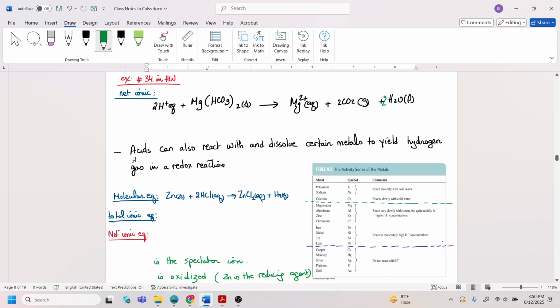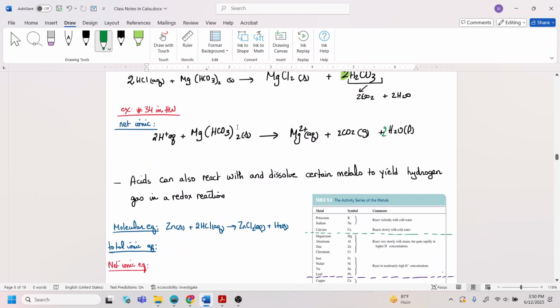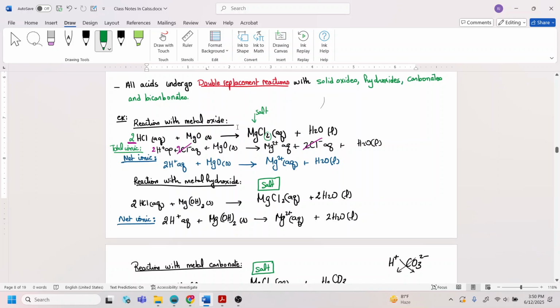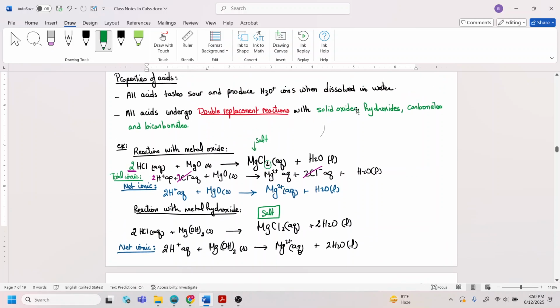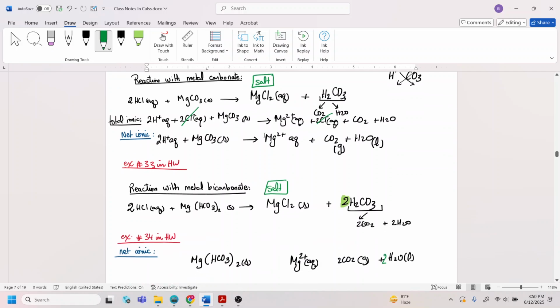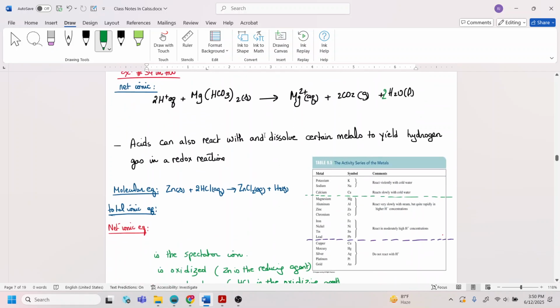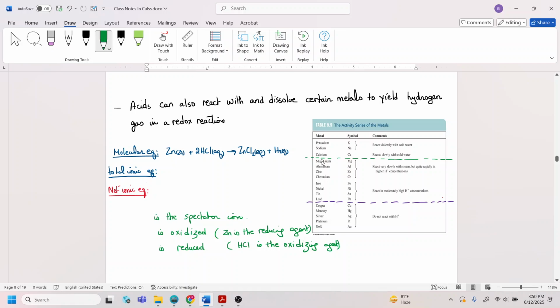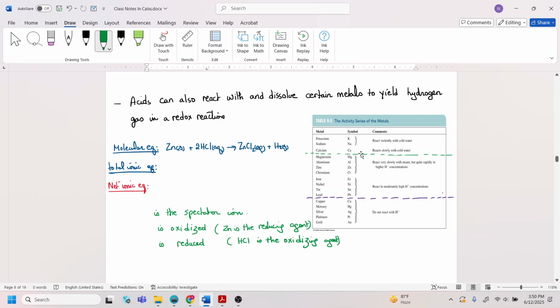So, in addition to acids reacting with solid oxides, hydroxides, carbonates, and bicarbonates by a double replacement reaction, acids can also react with certain metals, not all metals though. And the reaction is going to be a redox reaction. So this is the table of the activity of metals.